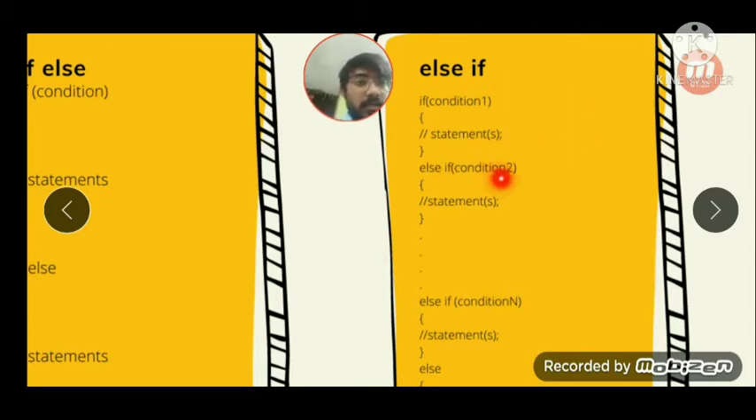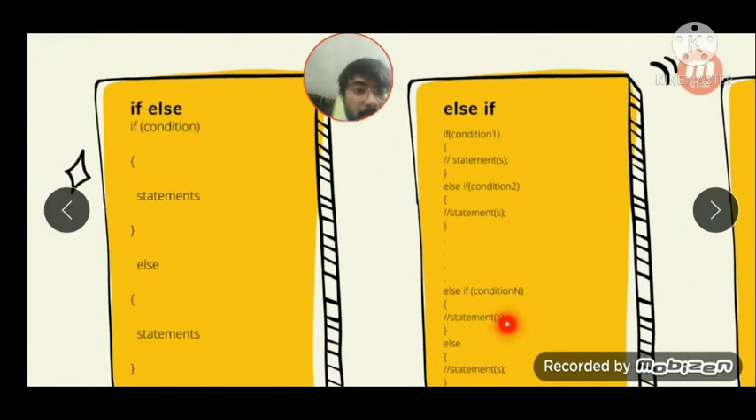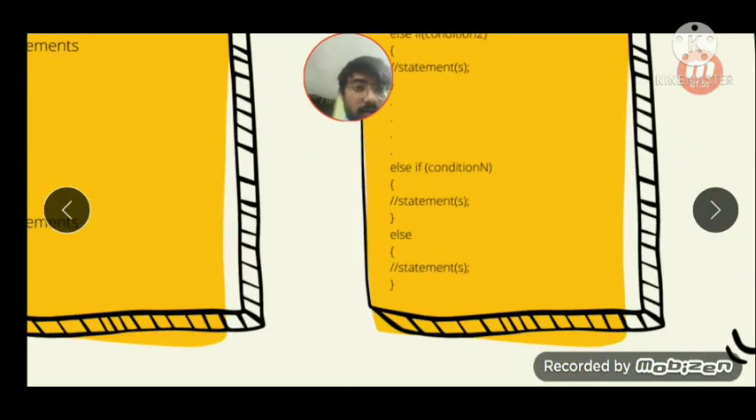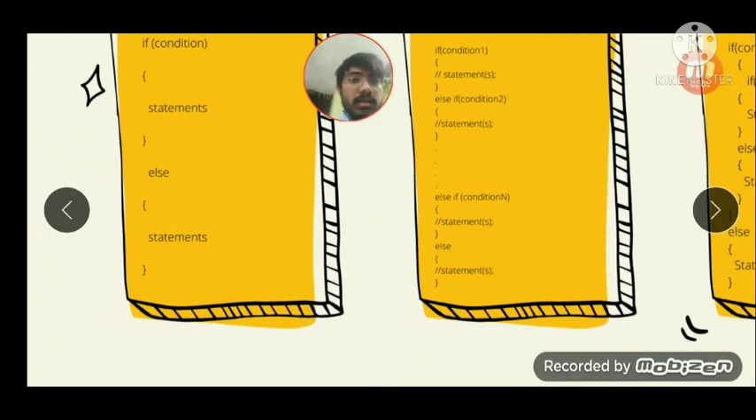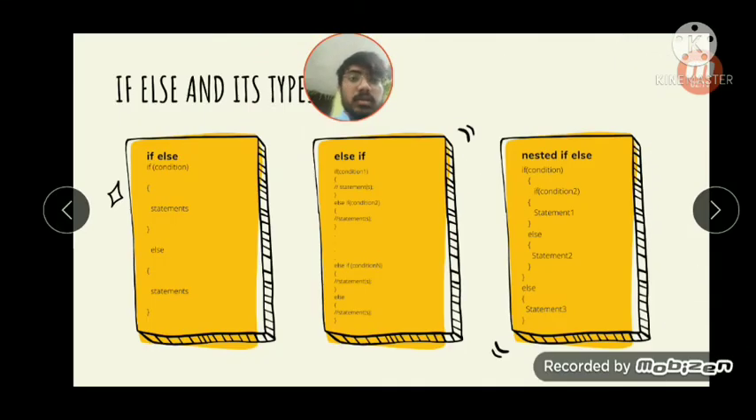It will check the condition in the second condition, and if it's true, then it will perform the task in this brace. It will check all the conditions and perform the decision. And if none of the above conditions are true, then it will finally execute the else statement. So this is if else. It's also called a ladder statement. We will be seeing all these statements very thoroughly in the upcoming slides.